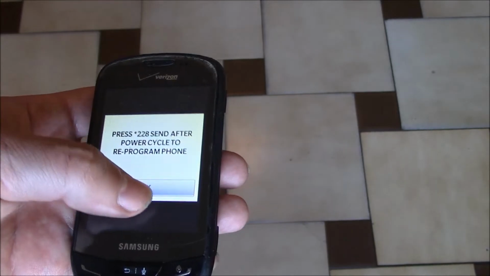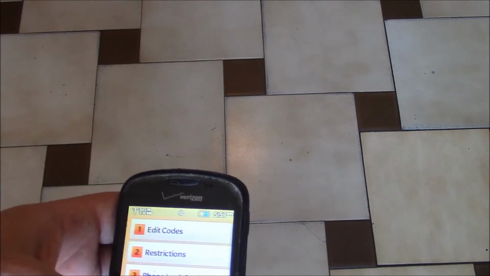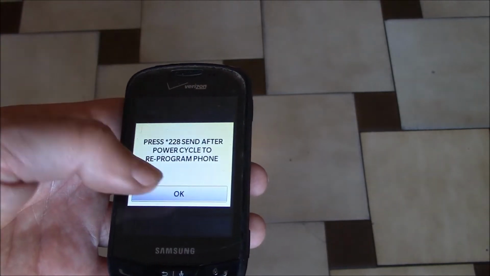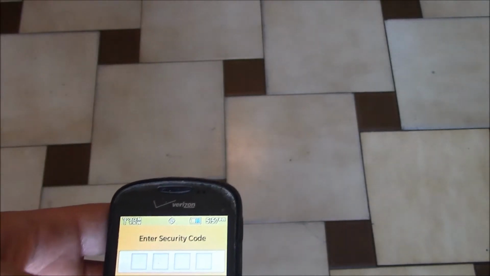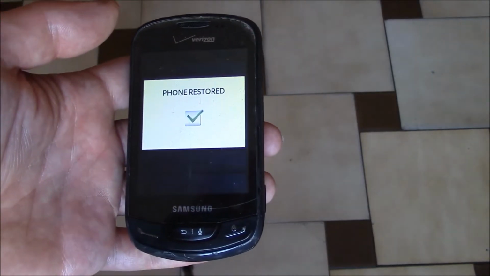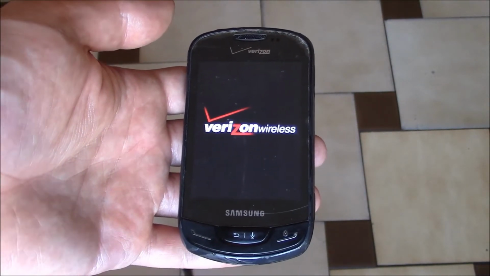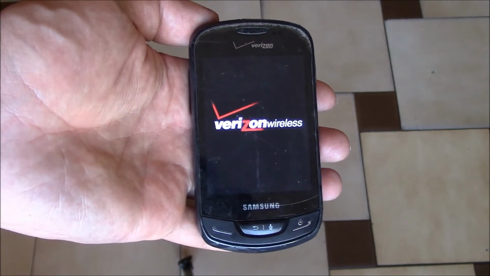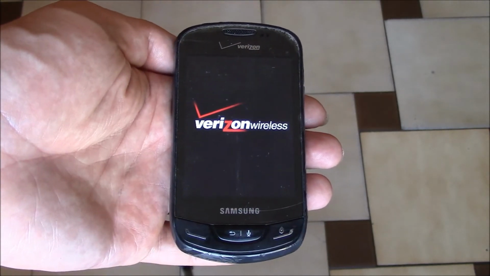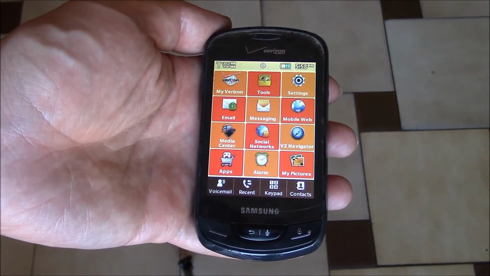Yes. Okay, go to restore phone. Yes. Now enter the code again. There you go. The phone has been restored to factory settings.